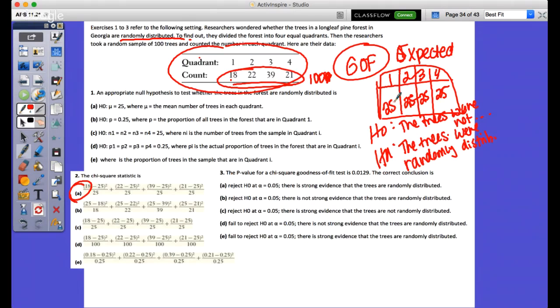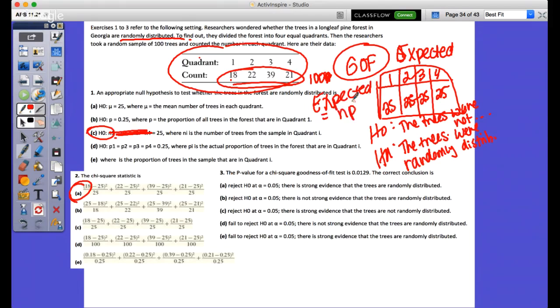I would say that it would be C, but here's what I don't like, because on the test tomorrow, this is not going to be the right answer. If they use mu1, mu2, mu3, mu4, we're not talking about means, right? We're talking about the sample sizes being equal to each other. I like saying the trees were not normally distributed, and from quadrants 1 through 4, they would be expected to have 25 in each. And how did we do that? Remember, expected is equal to n times p.